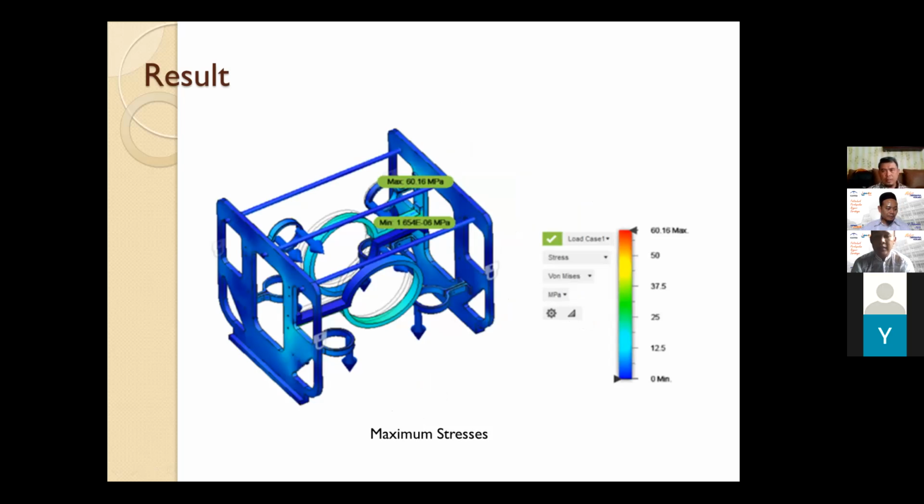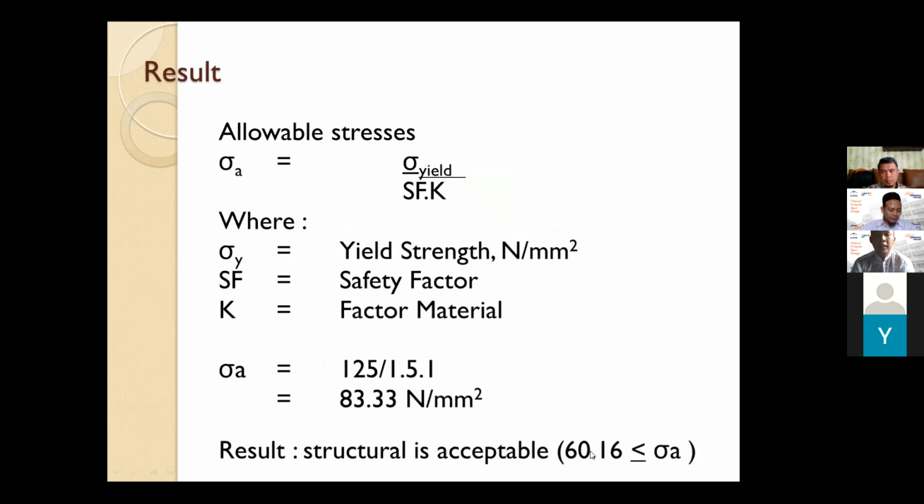And then this is the maximum stresses, the actual maximum stresses, 60.16 MPa or Newton per millimeter square. And then we check the structure. This is acceptable under the rule and regulation like this PKI.